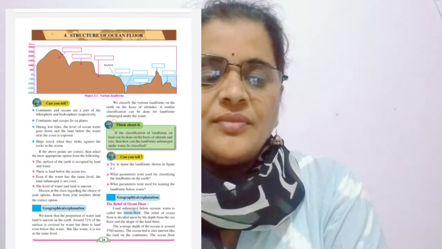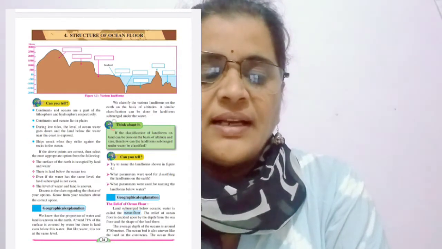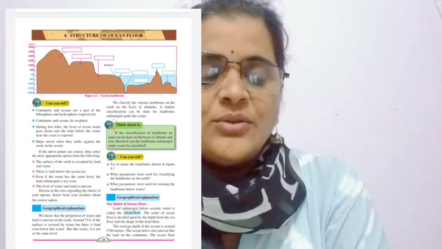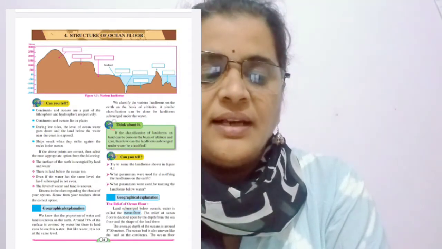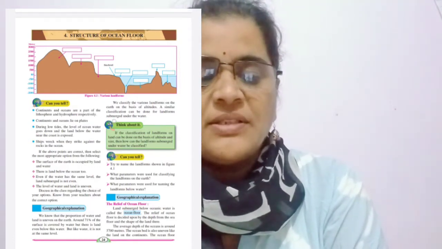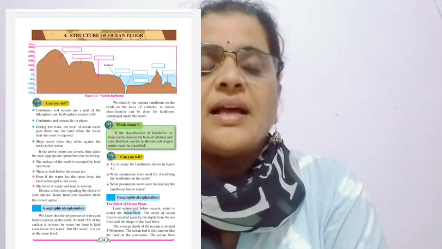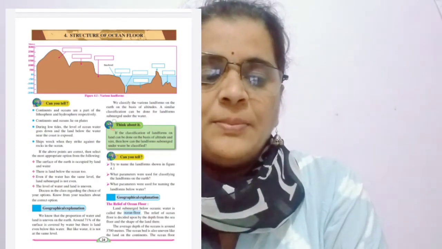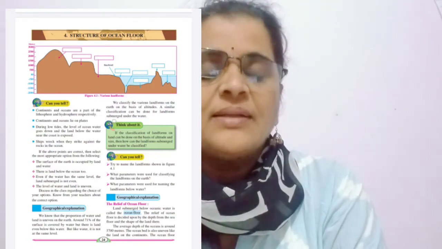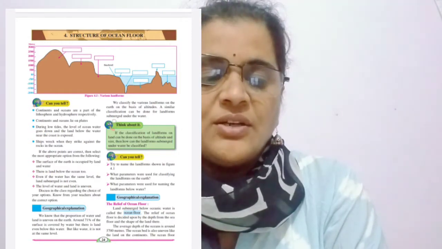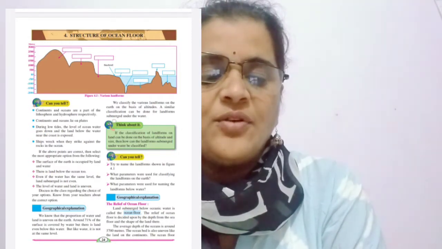Okay, so depth is considered while classifying the land, altitude is considered, shape is also considered while classifying the land. So depth, altitude, shape, these are the parameters which are used for classifying the landforms.